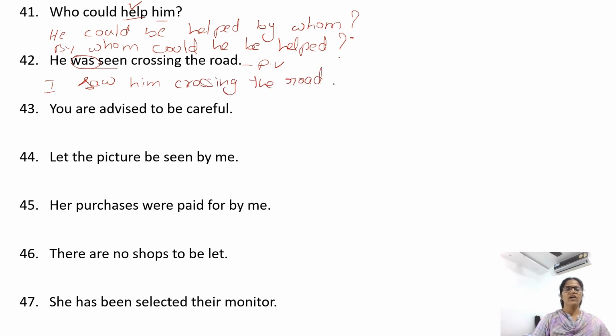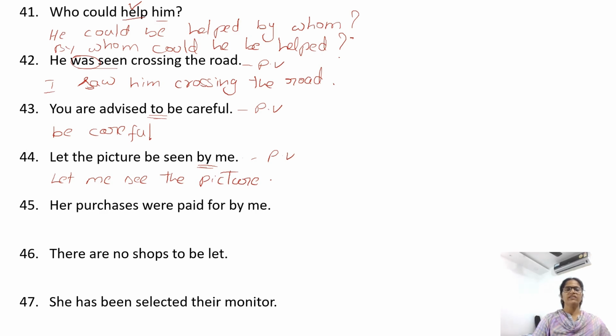You are advised to be careful. Sentence is in passive voice. So change it into active. Be careful. Be careful. It's an advice. Let the picture be seen by me. Here we have the by preposition. Sentence is in passive voice. Change it into active. Let me see the picture.